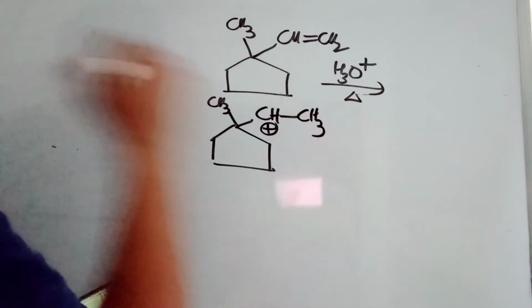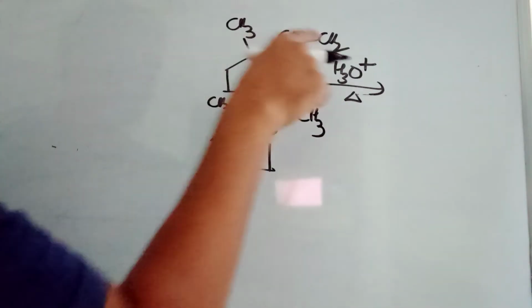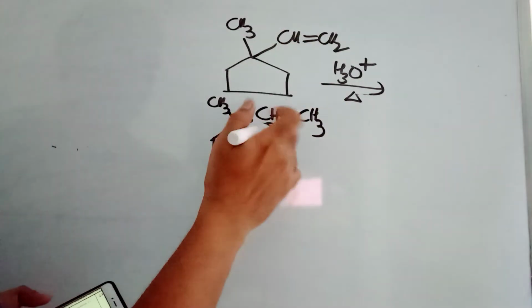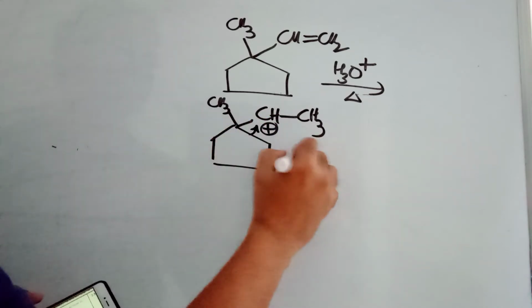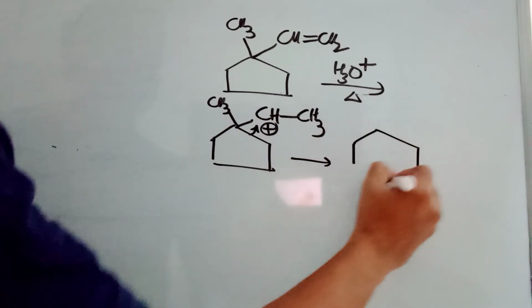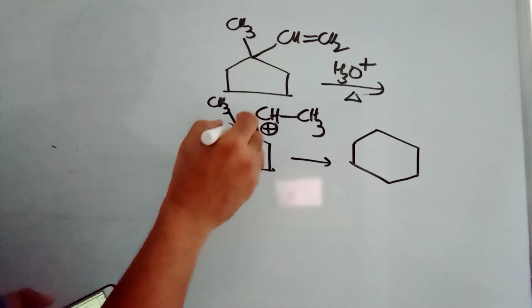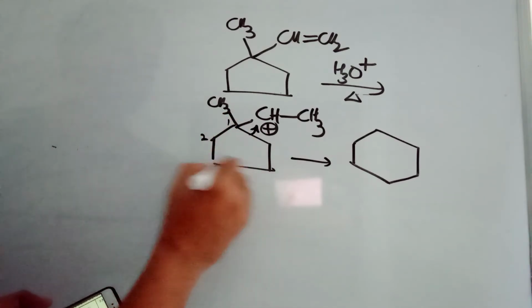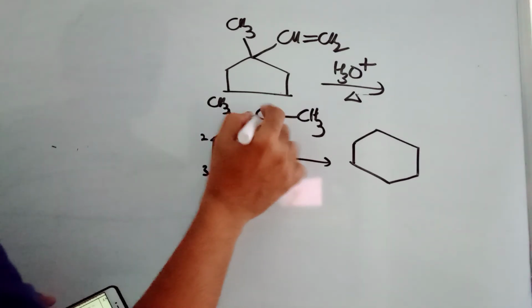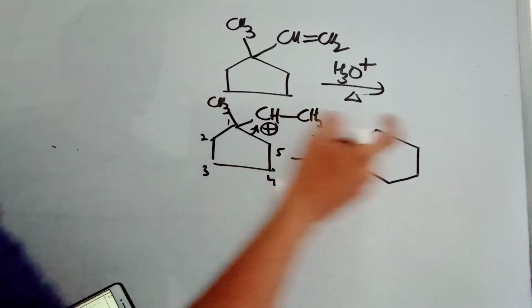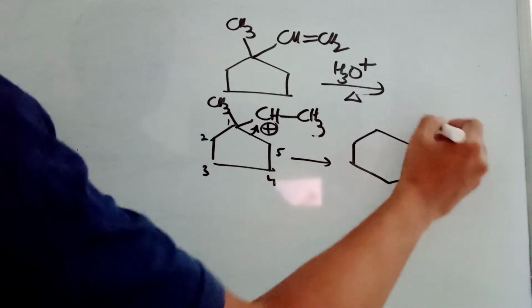CH3 plus charge here. Secondary carbocation, better than here. Secondary carbocation, but ring expansion will take place. When ring expansion takes place, it will become a 6-member ring. For example, let us say this is first place, second place, third place, fourth place, fifth place. This will be 6th place. At first a methyl is there. This is first, for example, this is 6th. Both methyl groups will be there.